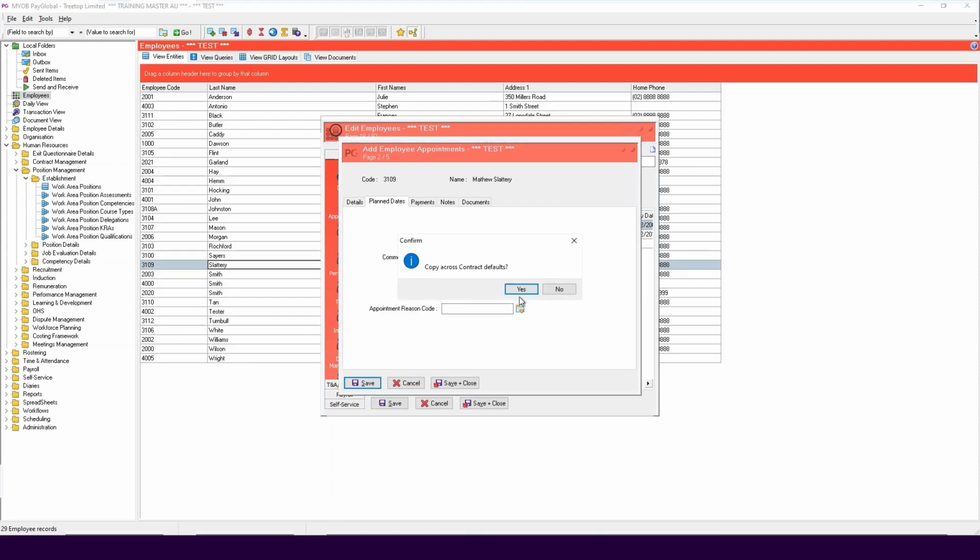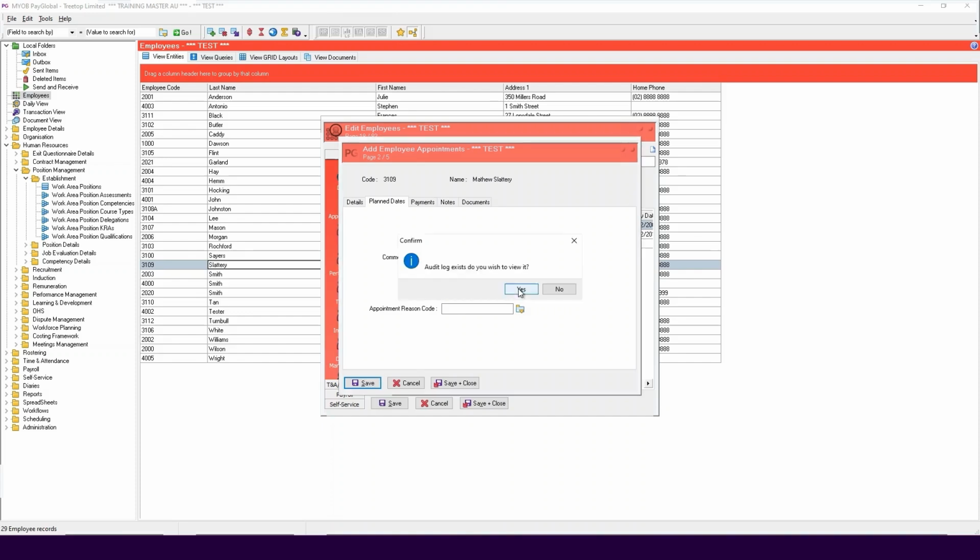After another Yes to copying the contract value from the work area positions record to the employee record, the following confirmation message will appear. Select Yes to copy the default values: annual leave, sick leave, long service leave or award from the contract's record to the relevant fields in the employee's record. Or select No and nothing will be copied across. In this case, you will need to manually update these as necessary.